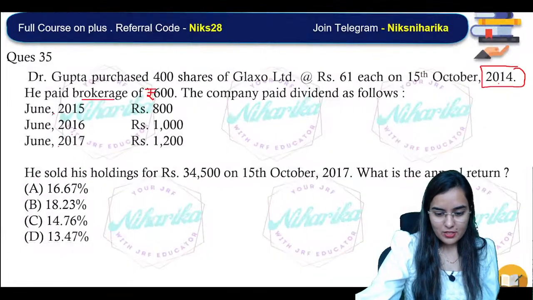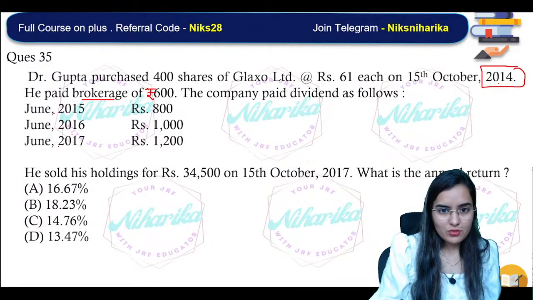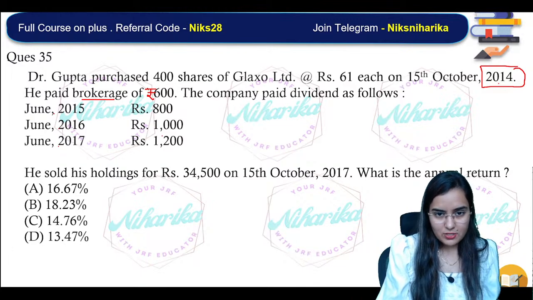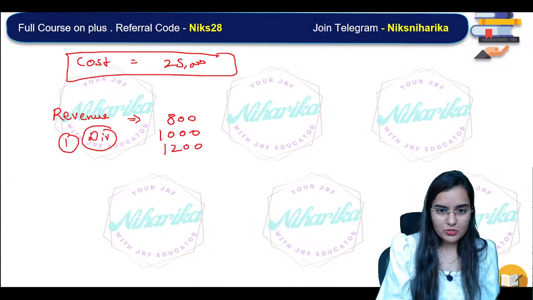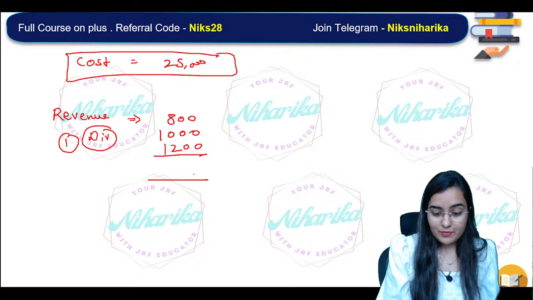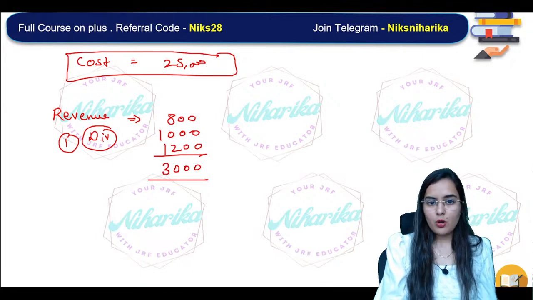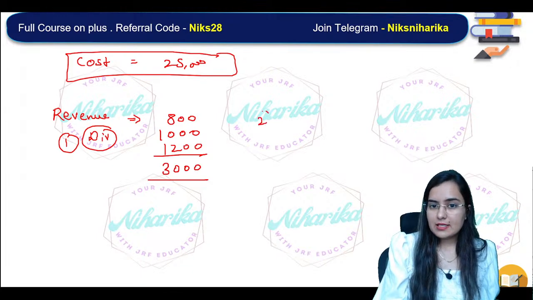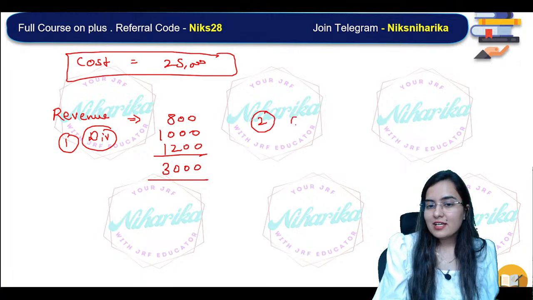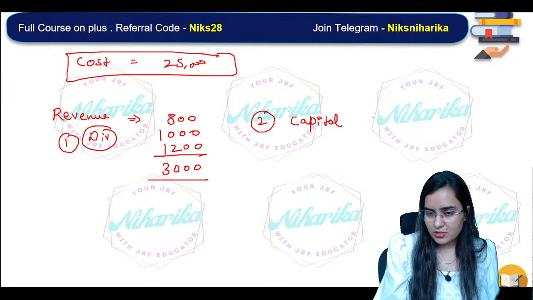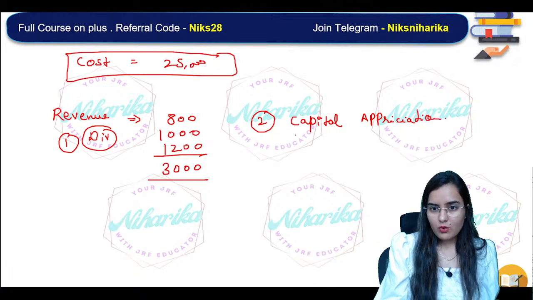Okay, now, so dividend: 800, 1000, 1200. How much was the total dividend? Okay, 3000 is the total dividend. So in revenue, the first component was dividend. The second component is the capital appreciation. How much? Why? Because see, what we will do?